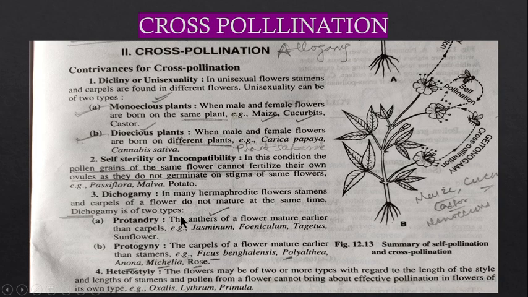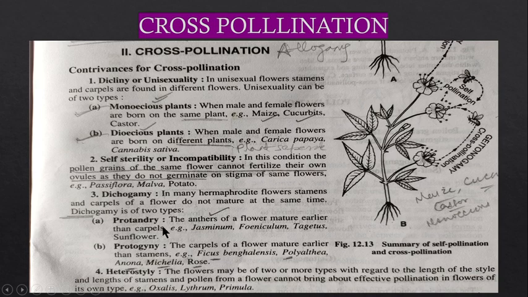In the case of protandry, the anthers mature earlier, and in the case of protogyny, the carpel matures earlier. Proto stands for prior and andry stands for androecium, the male part. Here also proto stands for prior and gyne stands for the female part. That means in protandry, the male part or anthers mature first and the carpels mature later.